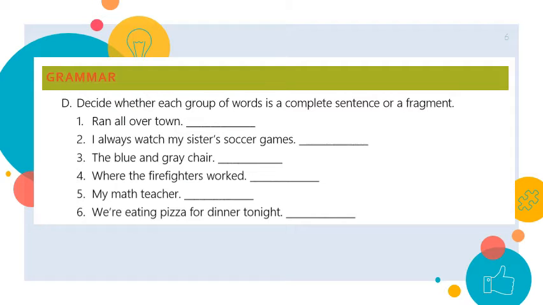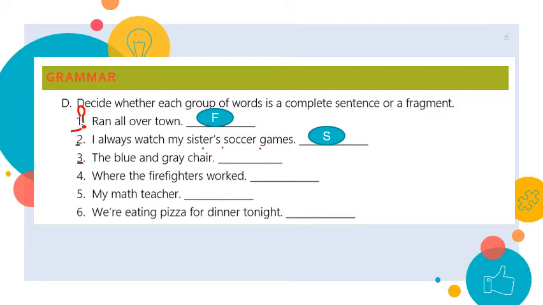In grammar, decide whether each group of words is a complete sentence or a fragment. Now, we said that a sentence expresses a complete idea or thought. A fragment is usually missing one of the parts, whether it's a naming or a telling part. Number 1, ran all over town. Who ran all over town? The naming part is missing, so this one is a fragment. Number 2, I always watch my sister's soccer games. Now this one has both parts and it expresses a complete idea, so it's a statement or a sentence.